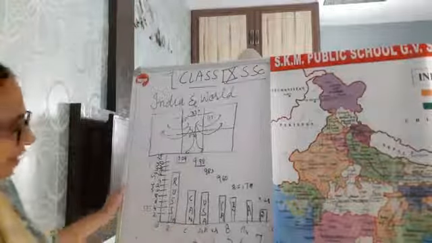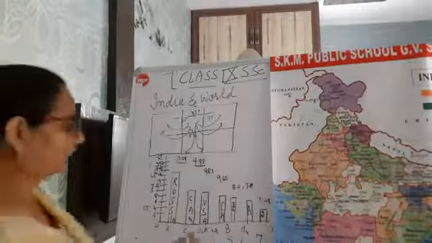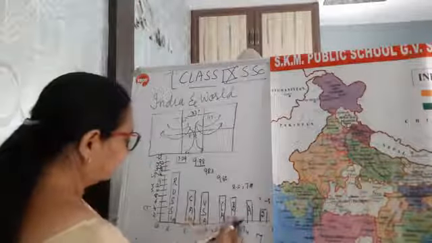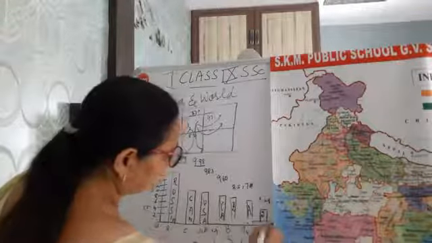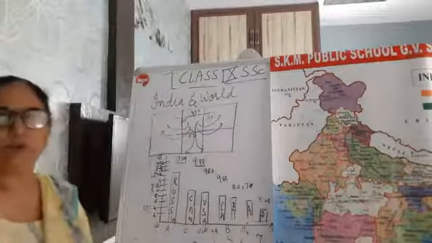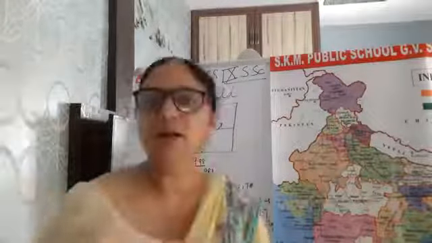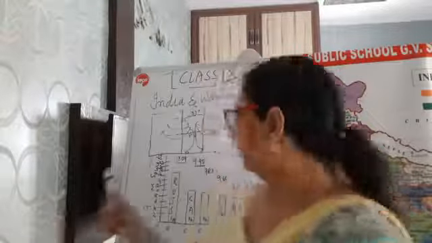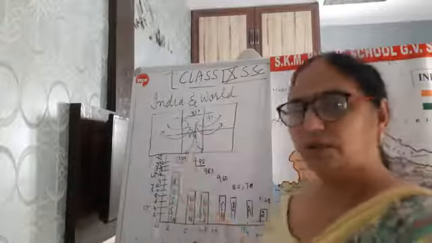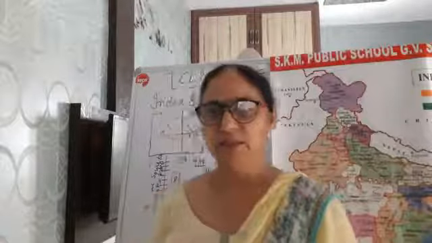Okay, in this way you have to make a comparison of India with the other countries of the world. Lines you have to keep straight with the help of scale. So this is the diagram. To show India's comparison with the other countries of the world, you have to see both these diagrams and you can explain it clearly.